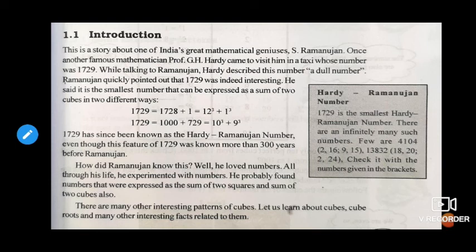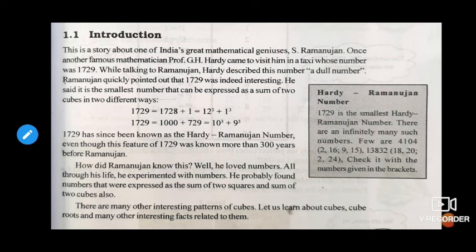Then Ramanujan quickly pointed out that 1729 was indeed interesting. It can be expressed as the sum of two cubes. 1729 is equal to 1728 plus 1, that is 12 cube plus 1 cube. In the same way, 1729 can be expressed as 1000 plus 729, that is 10 cube plus 9 cube. So this number is known as the Ramanujan number, the Hardy-Ramanujan number.